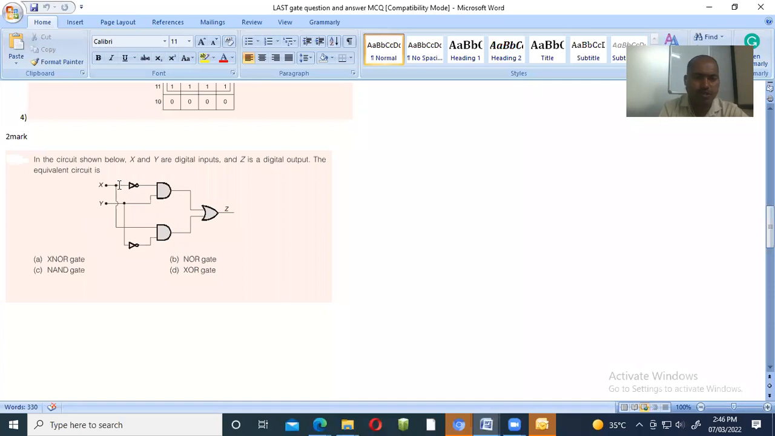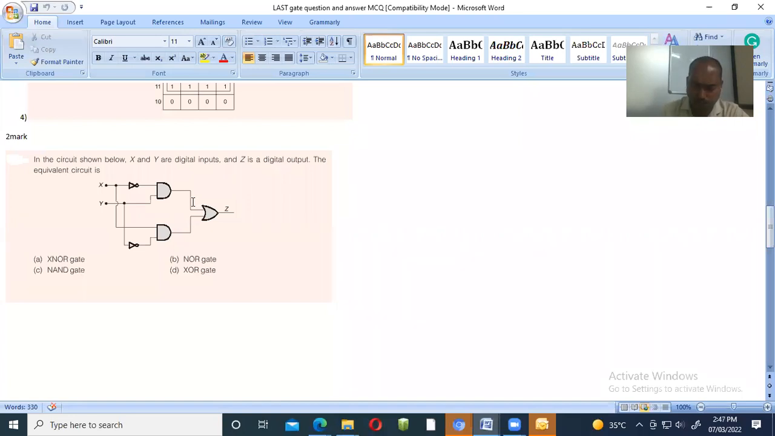X is the input applied to the NOT gate. So whatever is coming across here, that is X bar. X bar is applied to the AND gate, and Y input is directly applied here. So X bar is here, Y is here, and they are multiplied because this is the AND gate. X bar Y is coming across here.